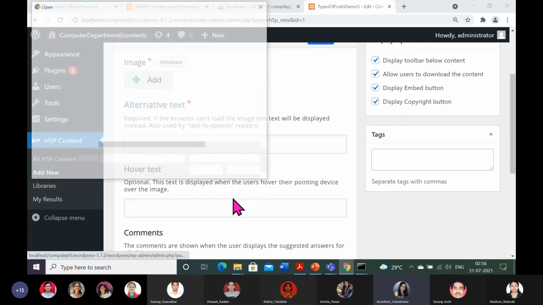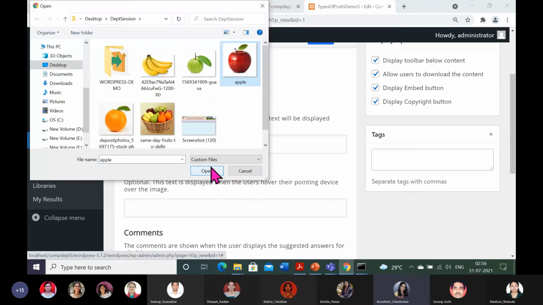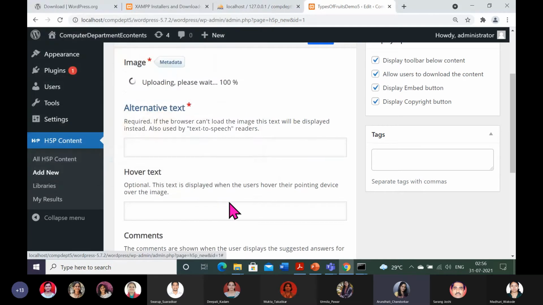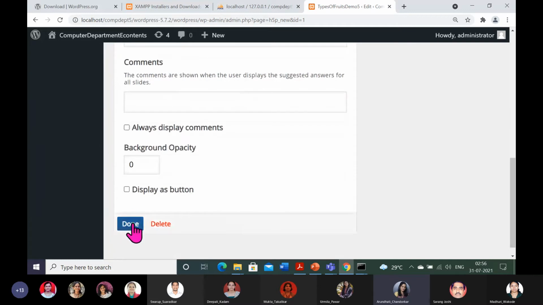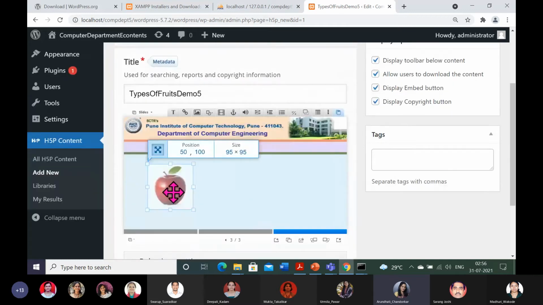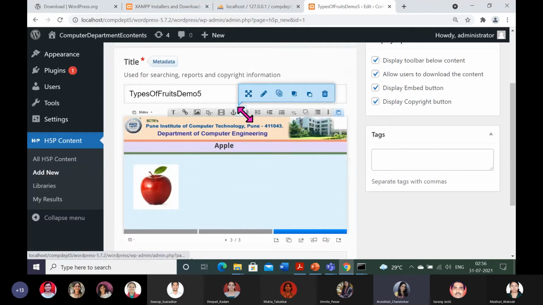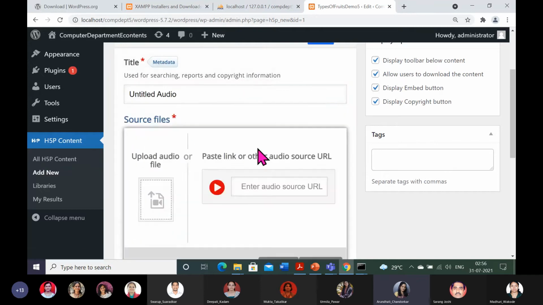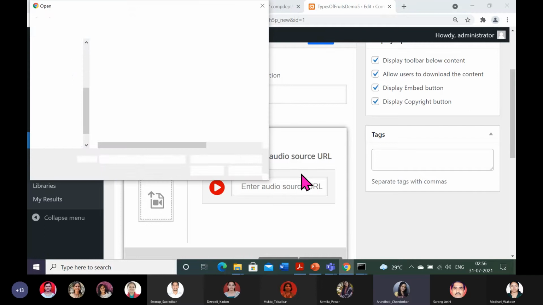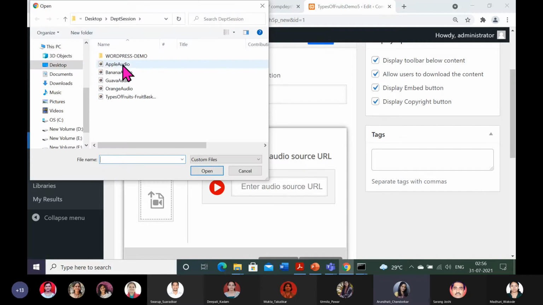Image of apple you can add. Any image with respect to your course, obviously, we will be mapping. Here I will add the audio clip also for banana, sorry, apple. So the wav file is already with me. Apple audio, I will speak also.